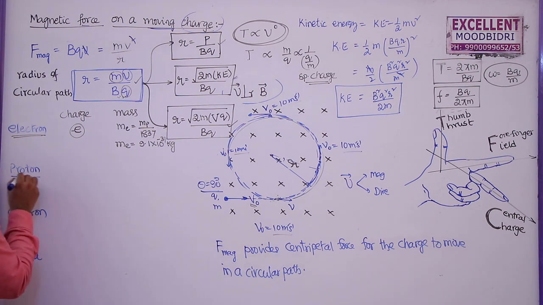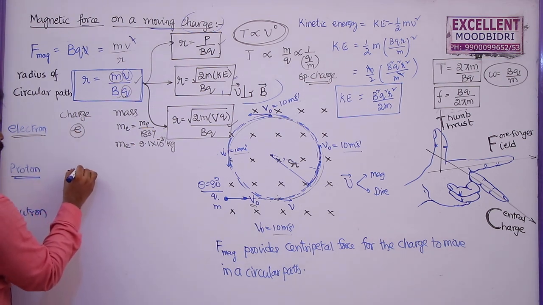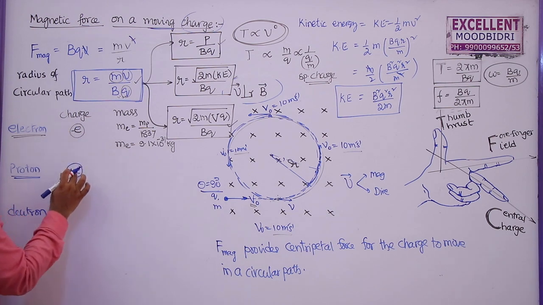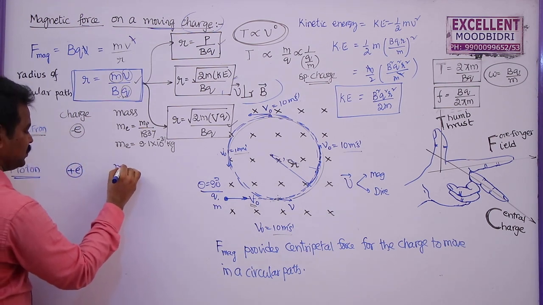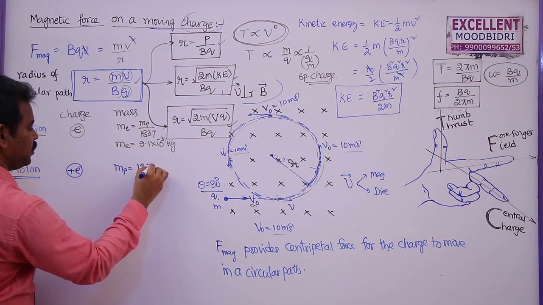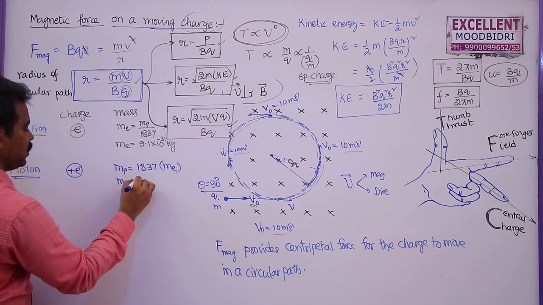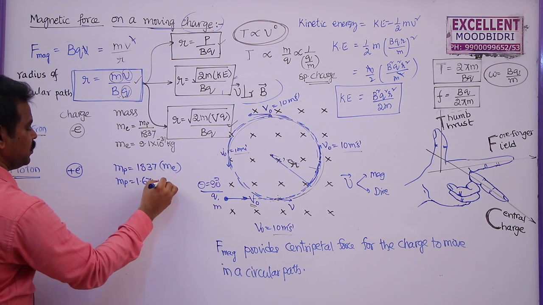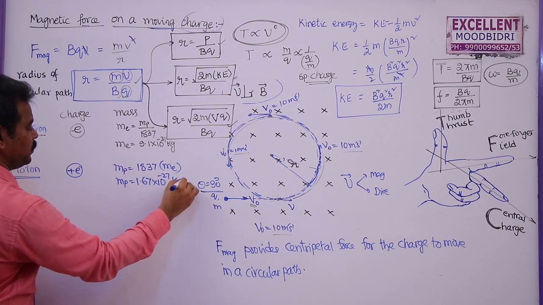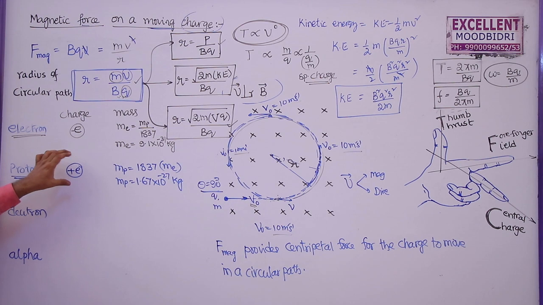Similarly, if you take a proton, proton has a positive charge which is exactly opposite to the charge of electron, but mass of proton is 1837 times the mass of electron, or mass of proton will become 1.67 into 10 power minus 27 kg. So this is the charge of proton and the mass of proton.